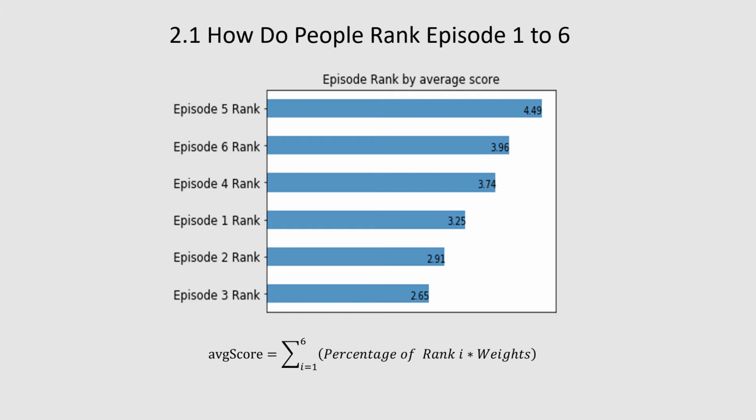As can be seen in the bar chart, episode 5 had the highest average score, 4.49. Episode 6 is the second most favorable episode with an average score of 3.96, followed by episode 4, which scored 3.74. Episode 3 is the least favorable episode, with an average score of 2.65.